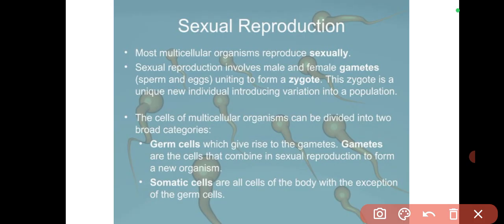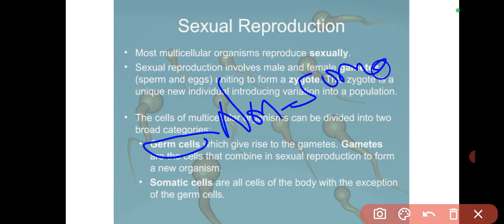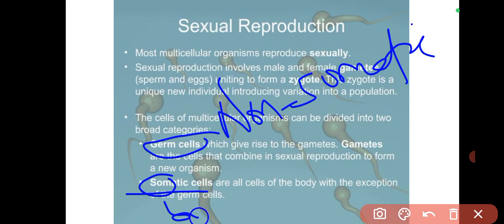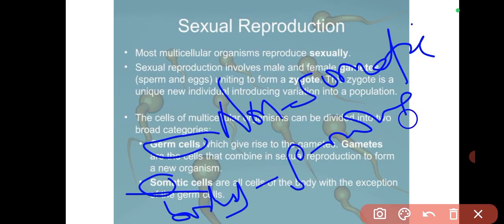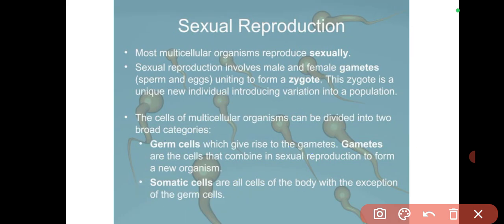Now the cells of multicellular organisms can be divided into two. We have germ cells, also called non-somatic cells. They don't grow. Then somatic cells. I told you soma means body. Body cells are growing cells. Every other part of the body grows, except the germ cells.